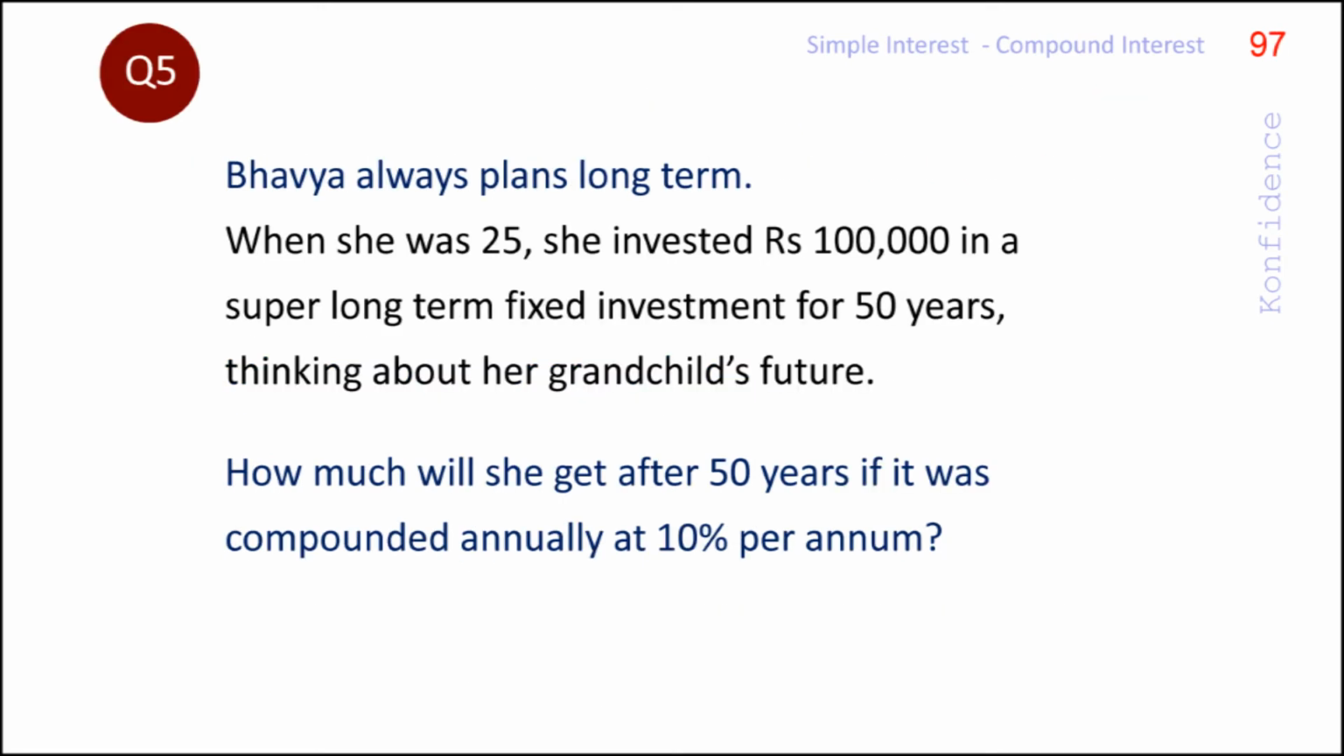Look at the question given in the slide. Here, Bhavya is an extra long-term planner, and she has thought about her grandchild's future even at her young age of 25. She puts rupees 1 lakh in a scheme where it is compounded annually at 10% for the next 50 years. Let us see how much she will get after 50 years.